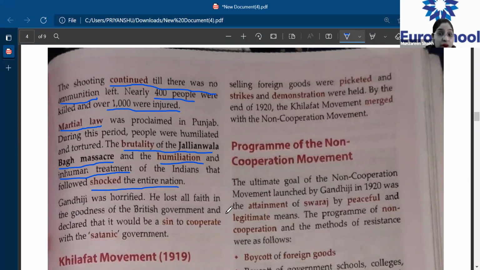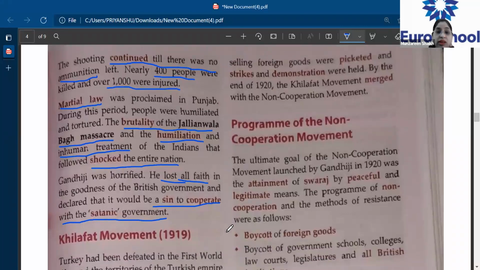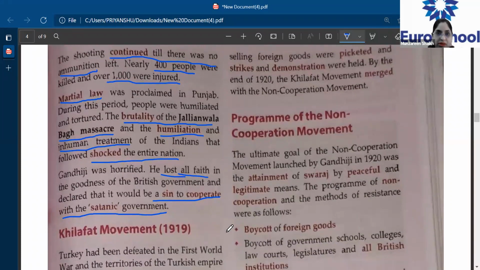In fact, Gandhiji was horrified. He lost all faith in the goodness of the British government, and he declared that it would be a sin to cooperate with a satanic government. So even Gandhiji was horrified after he came to know about this incident. And now he had lost all faith that the British government would cooperate with them or accept their demands. And therefore, Gandhiji decided that we are not going to cooperate with this kind of government. Okay, the satanic government.